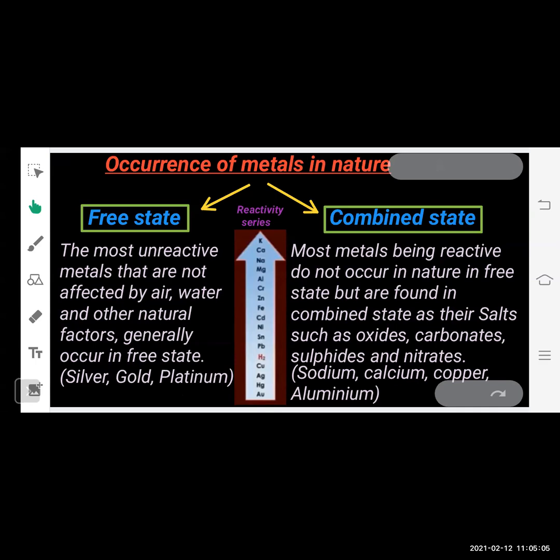But when we talk about the most reactive metals which are present at the topmost position of the reactivity series, as they are very highly reactive, it is not possible for them to exist in free state. That's why they are found in combined state, such as oxides, carbonates, sulfides, or nitrates. For example, you can see sodium, calcium, aluminium. In the reactivity series: potassium, calcium, sodium, magnesium, aluminium. All of them are very reactive, right? That's why they exist in nature in their combined state.